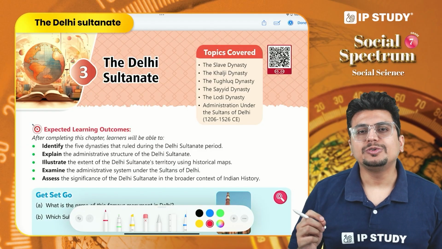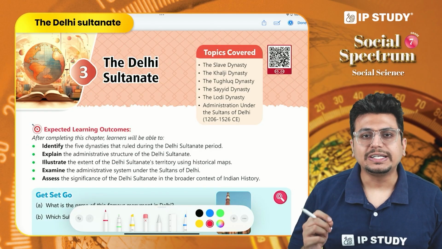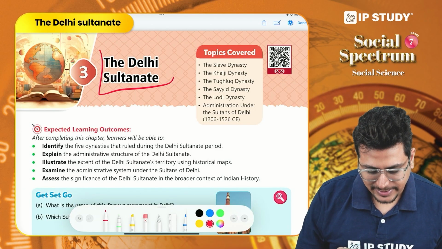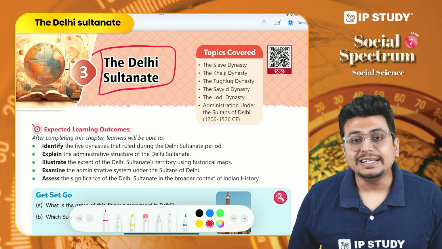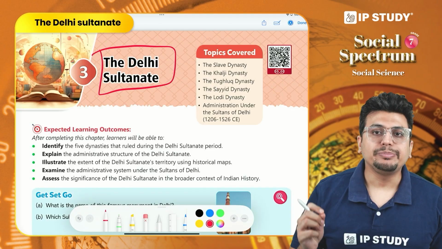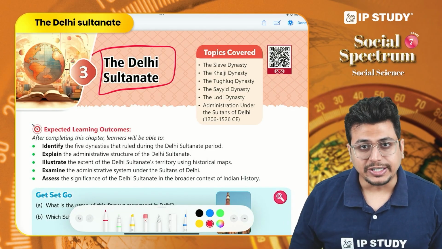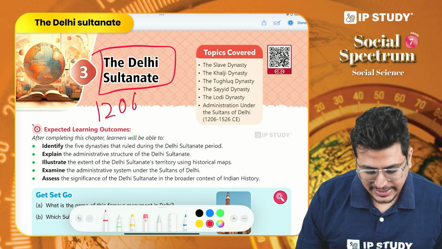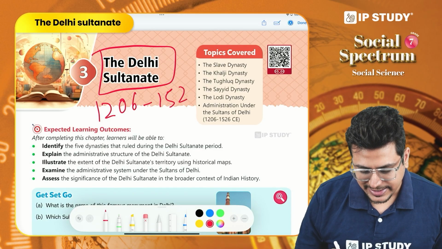Today we are going to discuss chapter number 3 of grade 7 social science. The chapter name is the Delhi Sultanate. Now the Delhi Sultanate is a very important time period in medieval history of India. It is a time period between 1206 CE to 1526 CE.